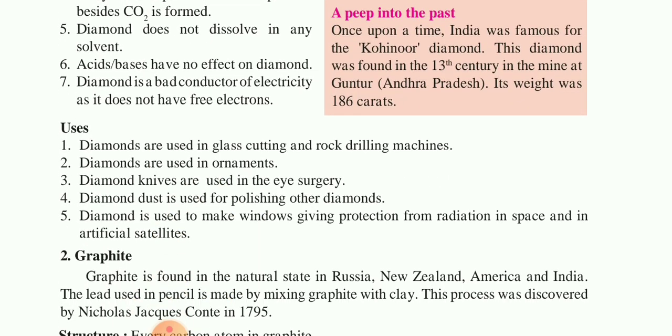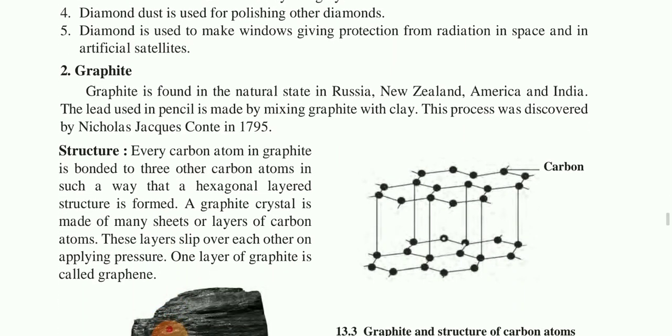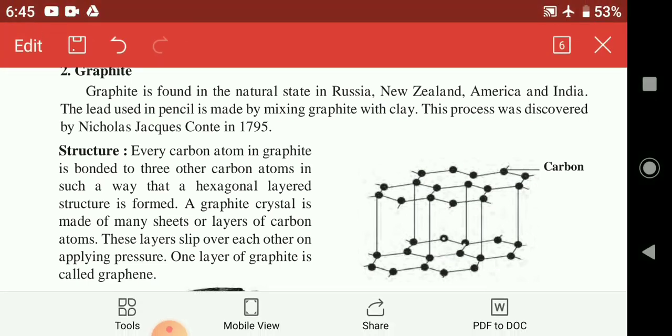In the same way, graphite is also an arrangement of carbon atoms, but they are arranged in a different way. You can see how they are arranged. Every carbon atom is bonded to 3 other carbon atoms in a hexagonal layer, and there are layers, and in between two layers there is a space.